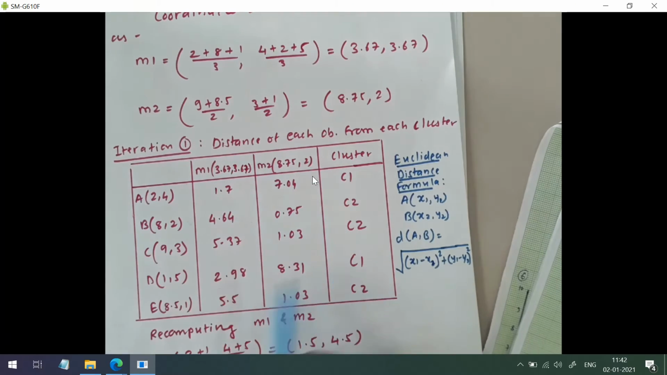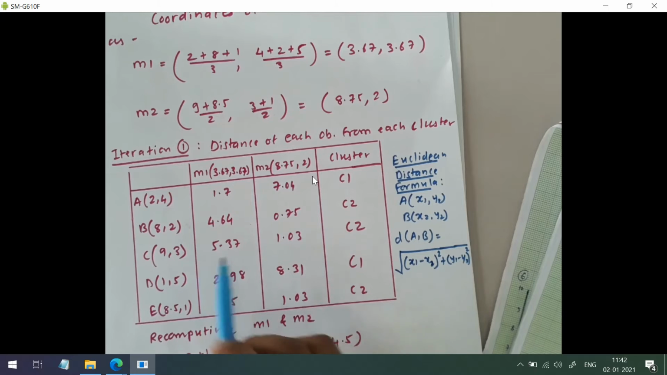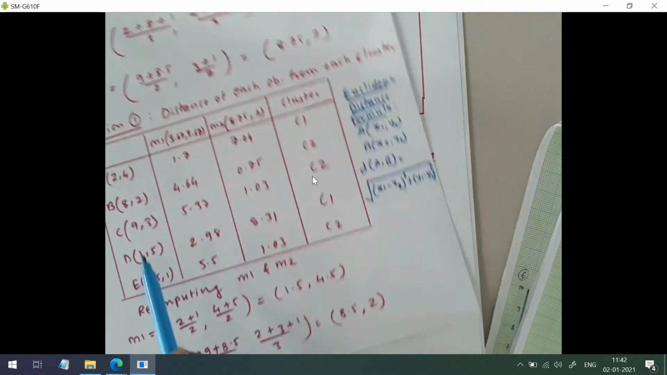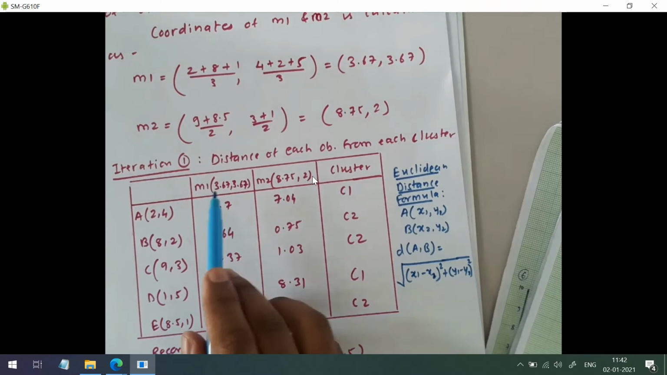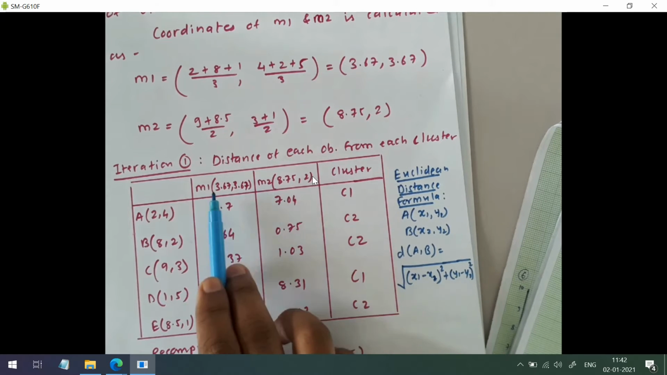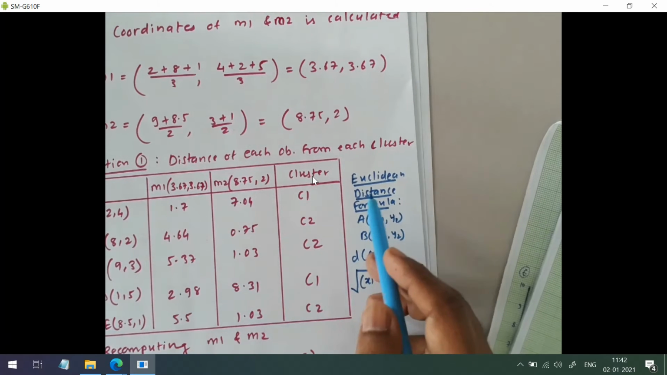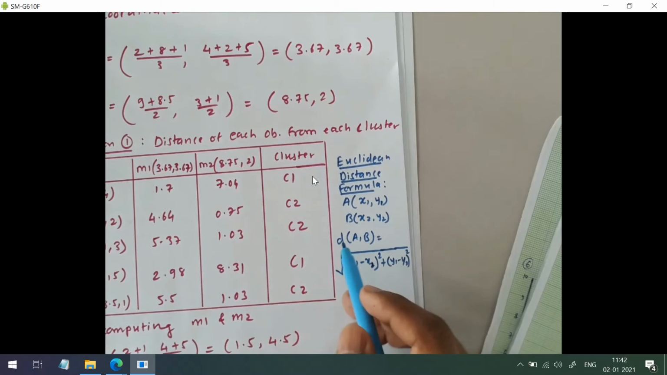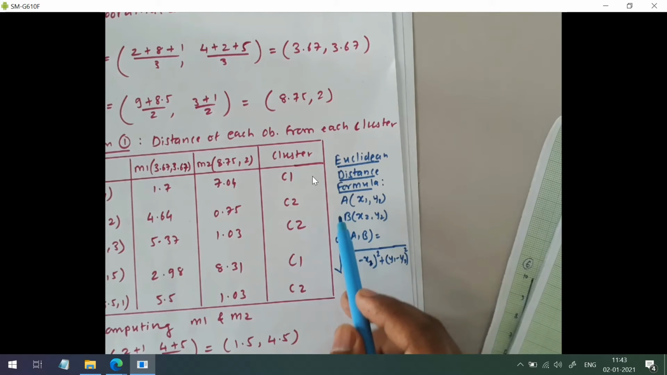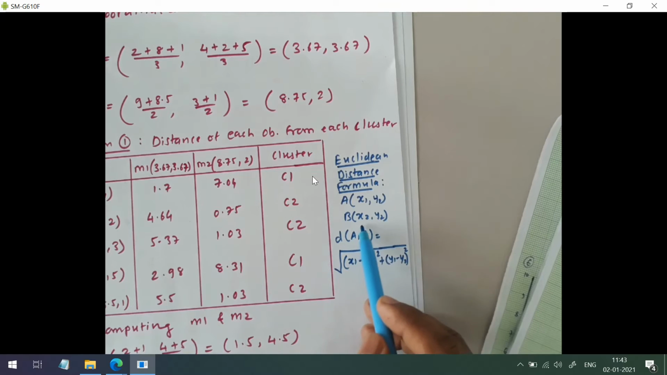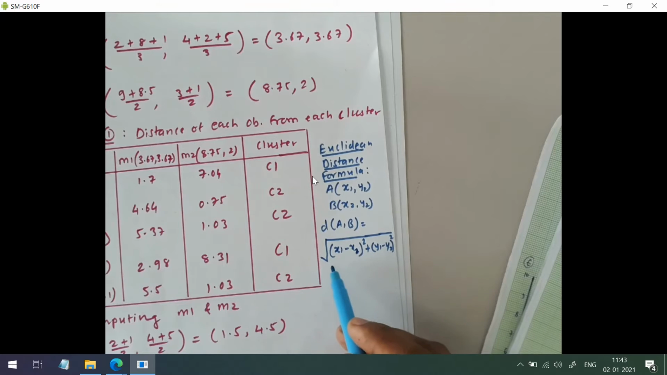For that I am using this table, where I can find the distance of all the combinations. I have listed the 5 data points, the 5 observations, and the centroids M1 and M2 along with their coordinates. To find the distance we use the Euclidean distance formula, which you might be familiar with. If two points A and B have coordinates x1, y1 and x2, y2, the distance between them is calculated with the Euclidean formula.